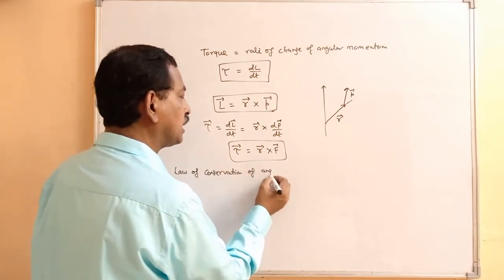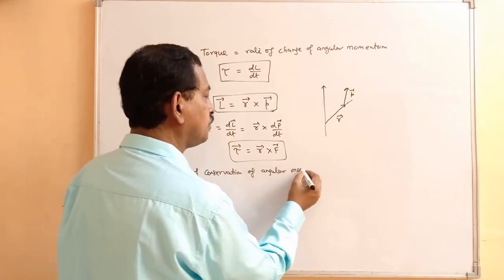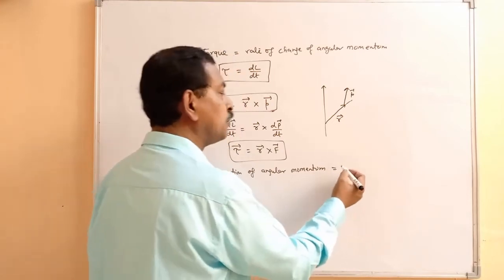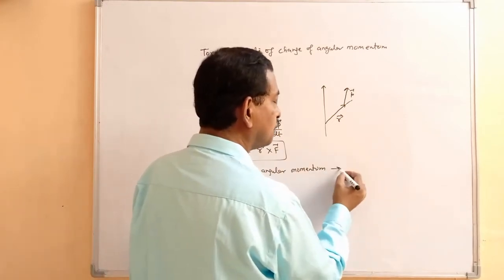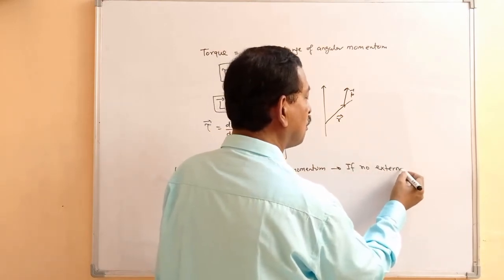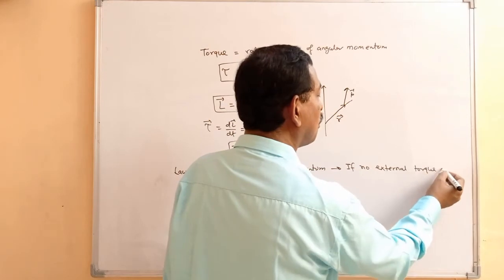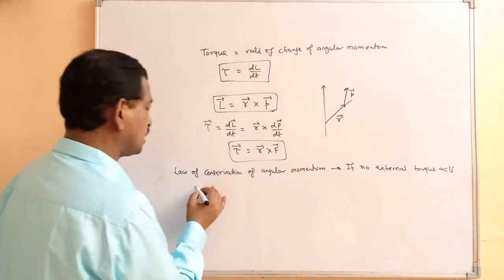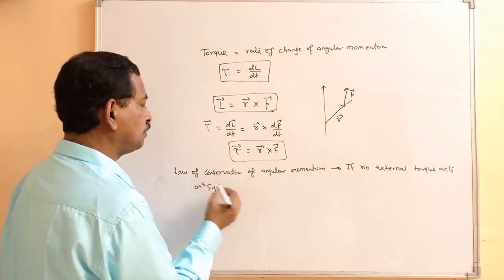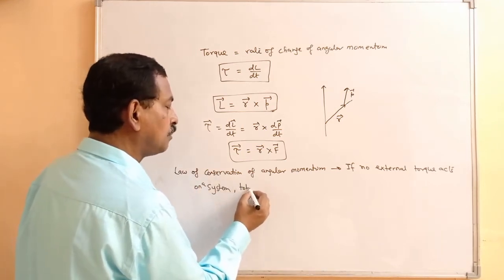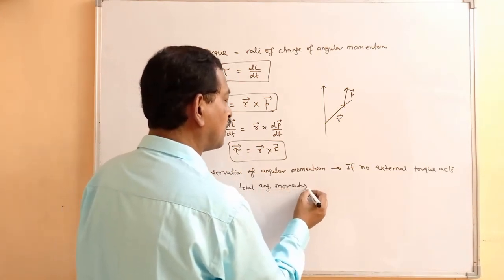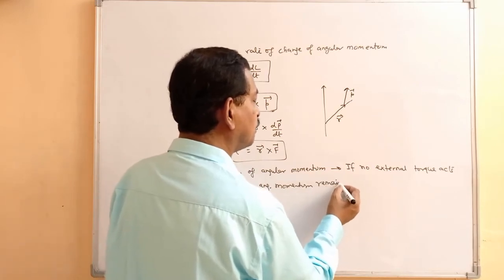If no external torque acts on a system, then total angular momentum remains conserved.